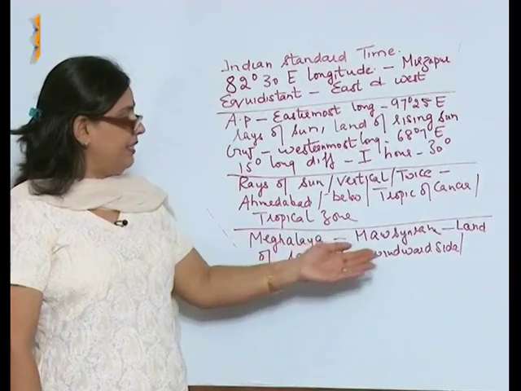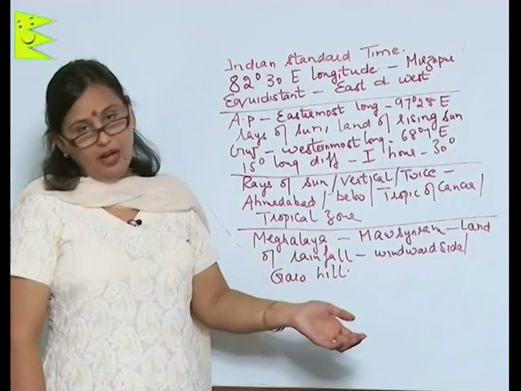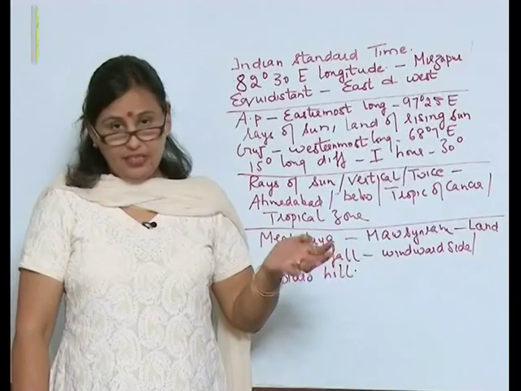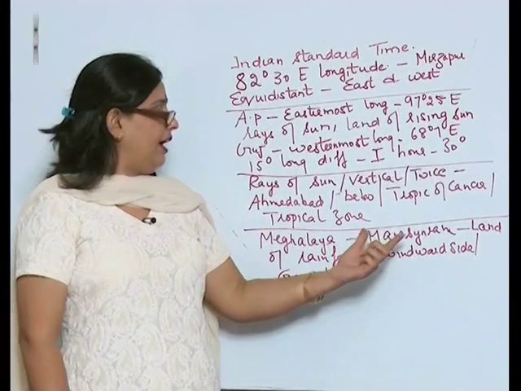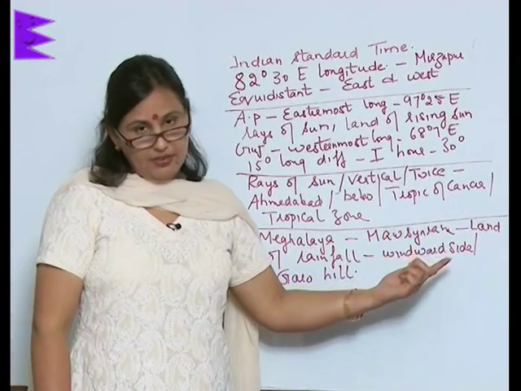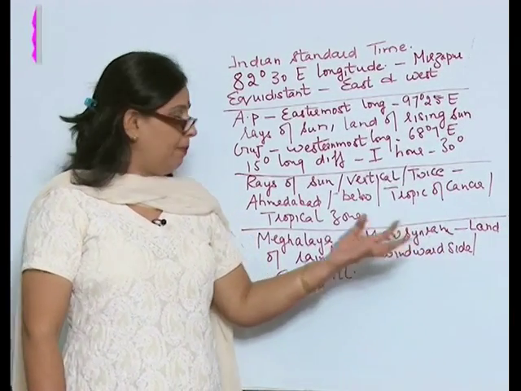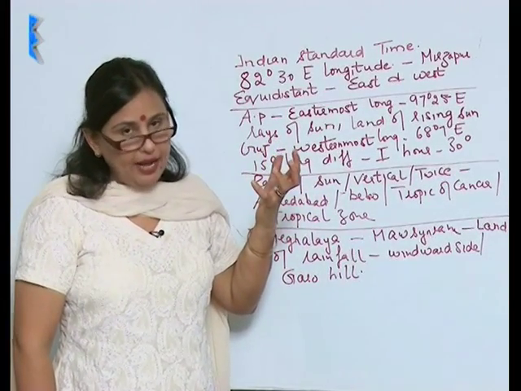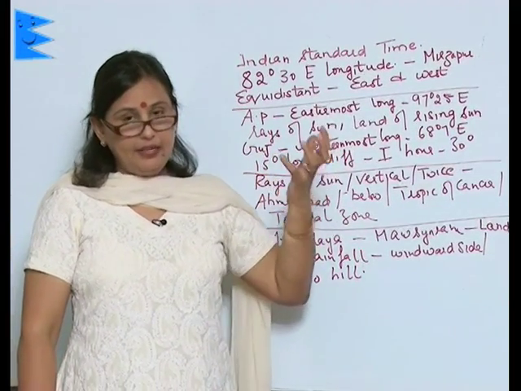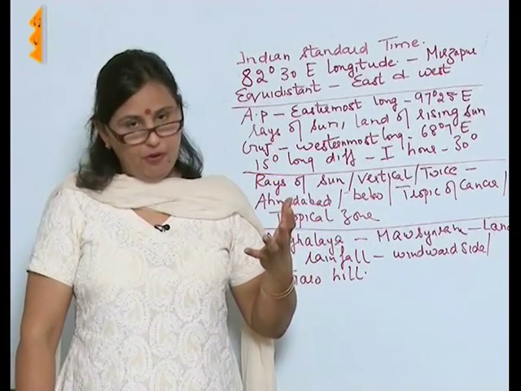This place lies on the windward side of the Garo Hills, and it receives the maximum rain in the world at one of its places called Mawsynram. That is why the place is rightly called Meghalaya, the abode of rainfall.